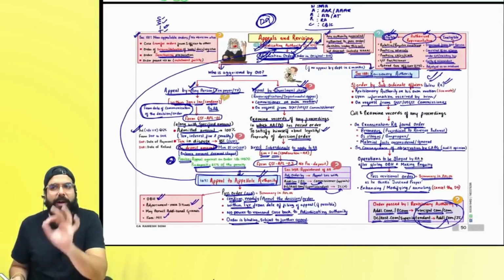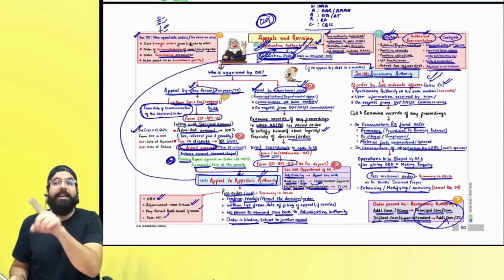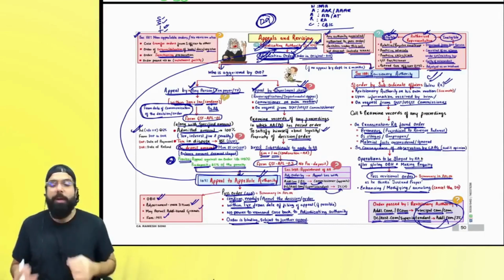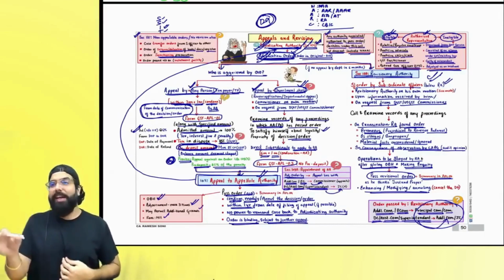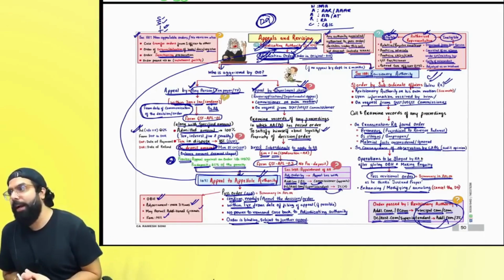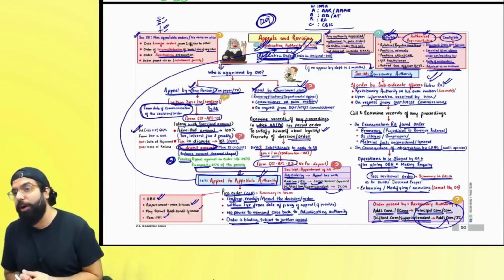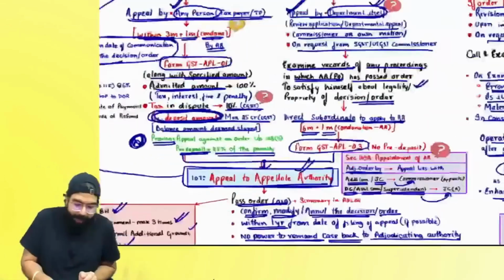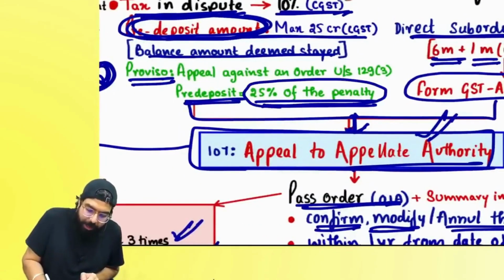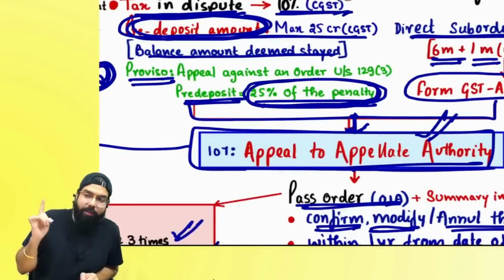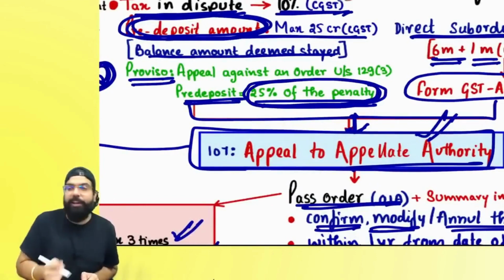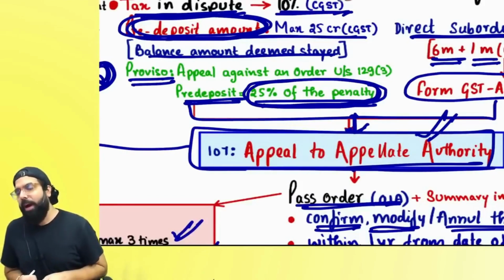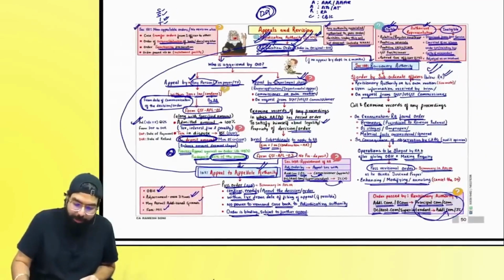Remember one thing, everyone. The amendment in this chapter is, if you are going for an appeal against an order under section 129, basically detention and seizure, when your truck was being stopped and your goods were being detained and they had issued you a penalty order, then for this penalty order, when you are going for an appeal, you should pay at least 25% of the penalty. Remember, 25% of the penalty amount has to be paid as pre-deposit when you are going for an appeal with the appellate authority. That's all is the amendment over here.